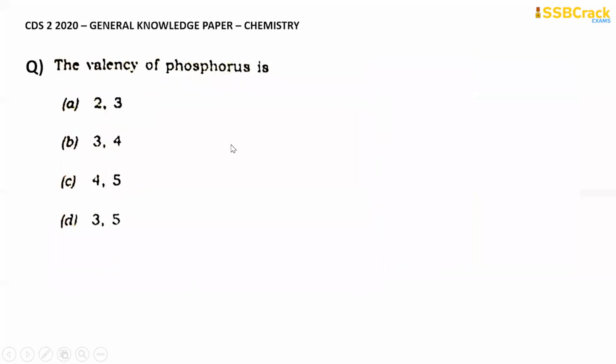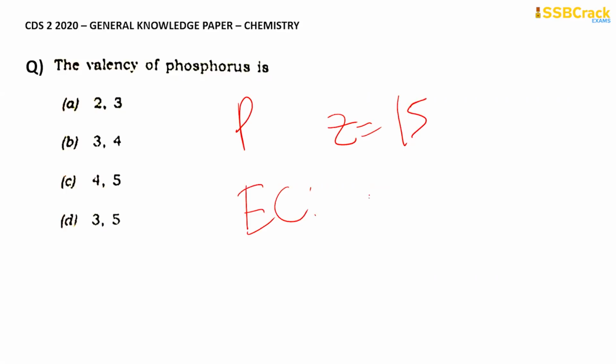Moving on to the next question, we have, the valency of phosphorus is. For this, you need to observe the element phosphorus. The symbol of phosphorus is P, and the atomic number of phosphorus is 15. How can we write the electronic configuration? It can be 2, 8, 5: 2 in the K shell, 8 in the L shell, and 5 in the M shell, right? So valency is basically the combining capacity. We can have two valencies for this.